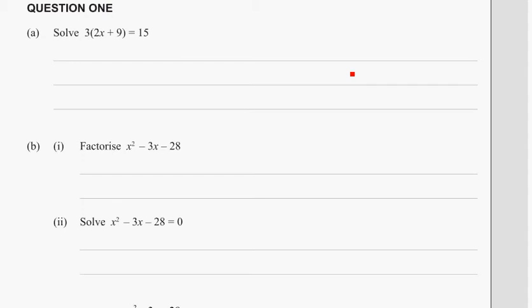2012 external, day 1. We're asked to solve, so we're looking for a value of x. A couple of ways we could do it. We could divide by 3, or most people would probably dive in and start expanding that, although you don't have to do it that way.